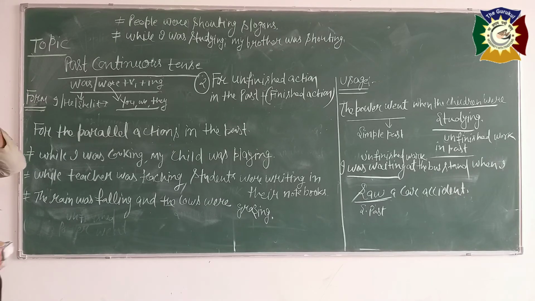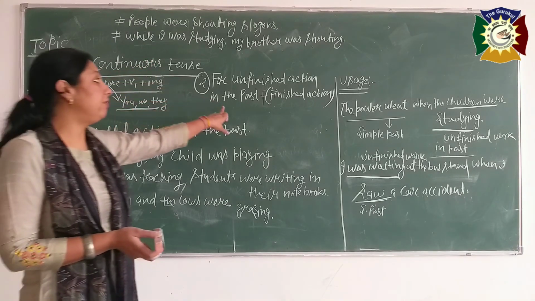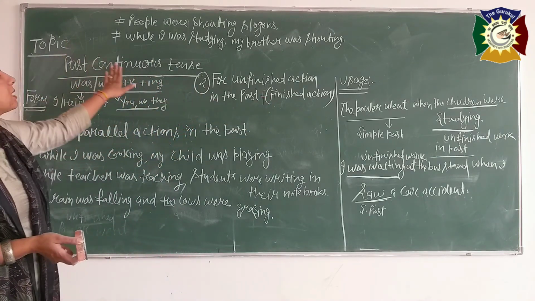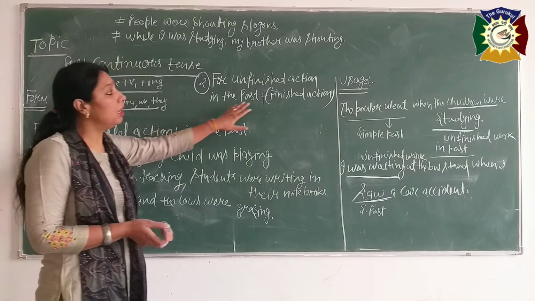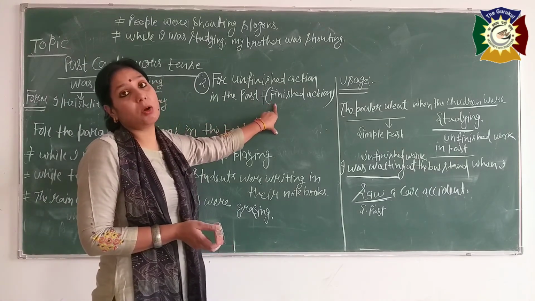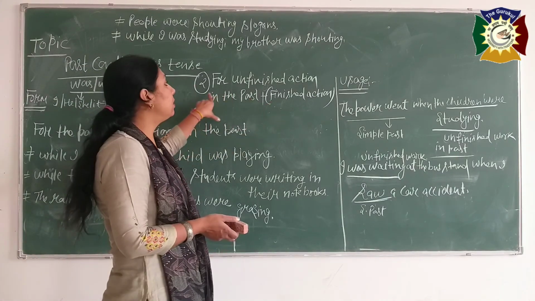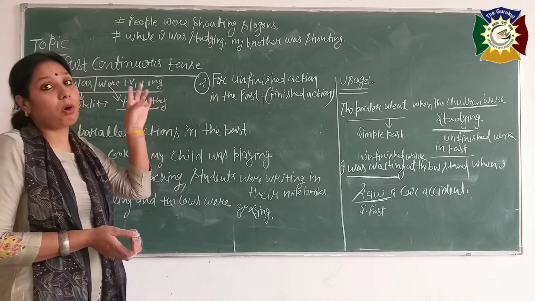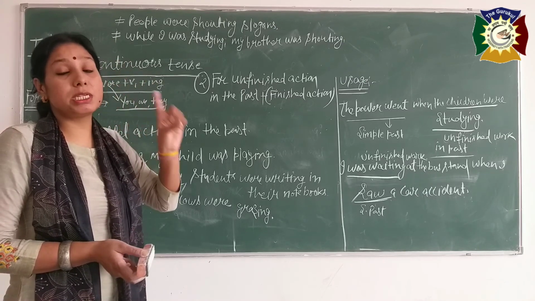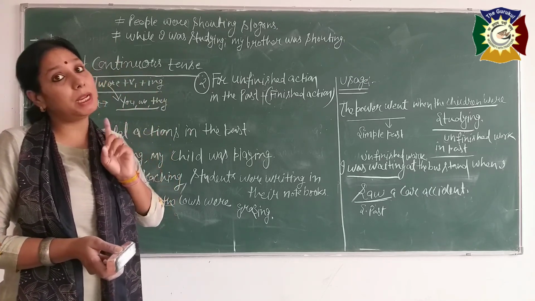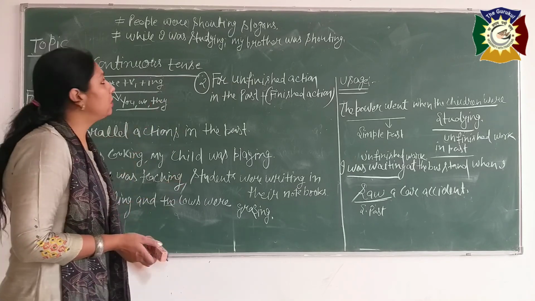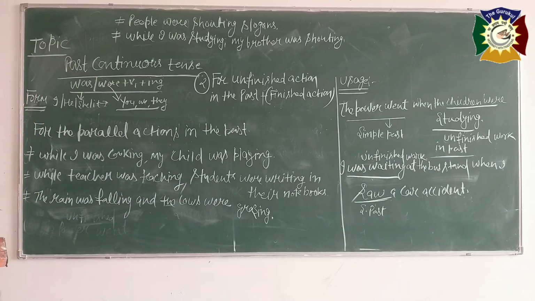For the unfinished action I have told, if any finished action there interrupted, then you use their past continuous tense. But be careful, with the finished action you use there only the simple past tense, and with the unfinished action what you use beta, you will use there was, were. With the subject you will use there was, were according to subject plus V1 plus ing. These are the uses of past continuous tense.